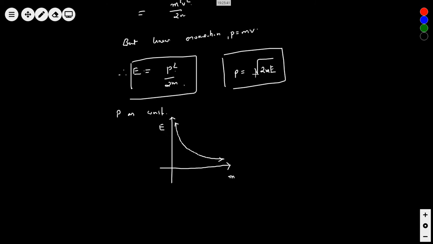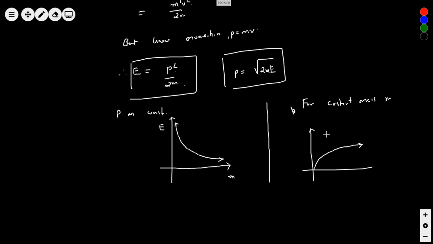And if you consider two objects of the same mass, for constant mass m, how is the curve? The curve will be like this, a square root curve. This is E, this is P. You can see it is varying this way. Okay?